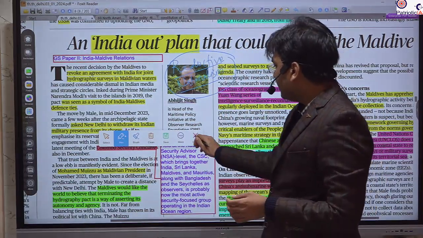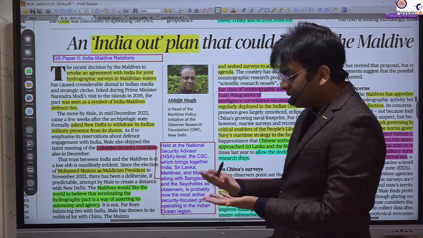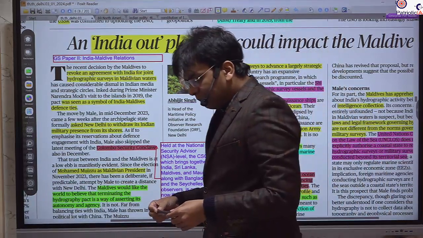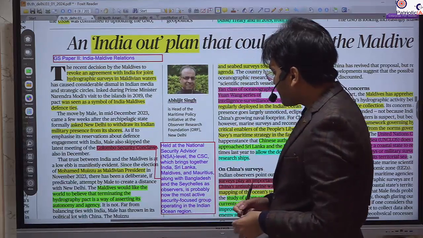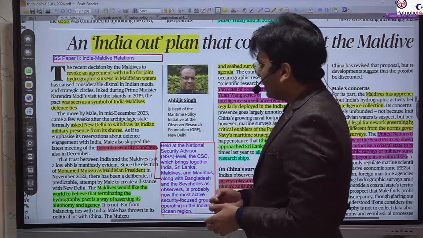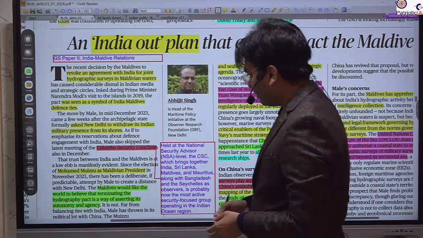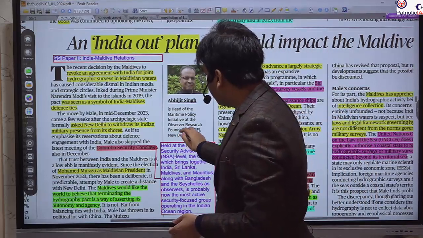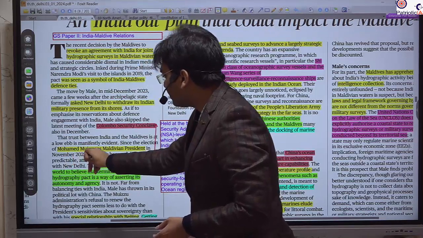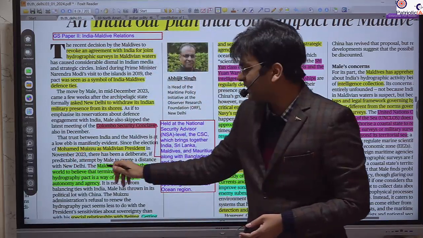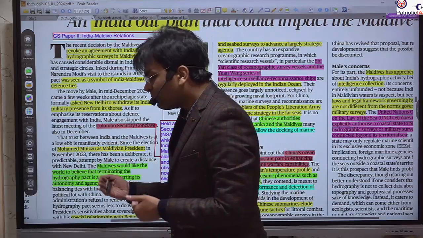Now that is being seen in the Maldives. The previous government was supportive of India, and the president who has now been elected, Muhammad Muizzu, has a very anti-India stand and a pro-China stand.